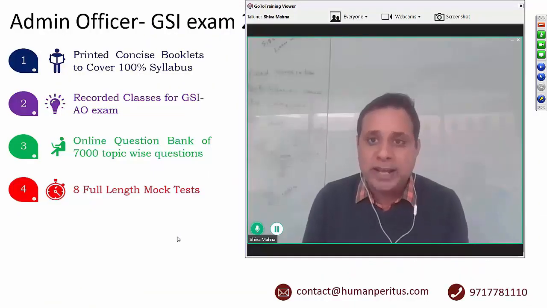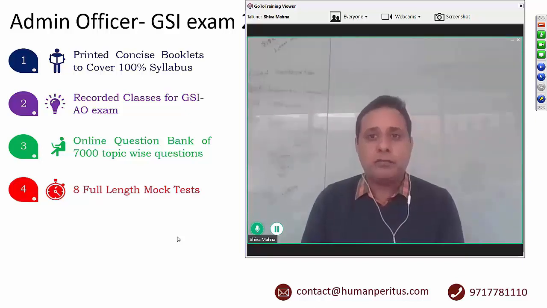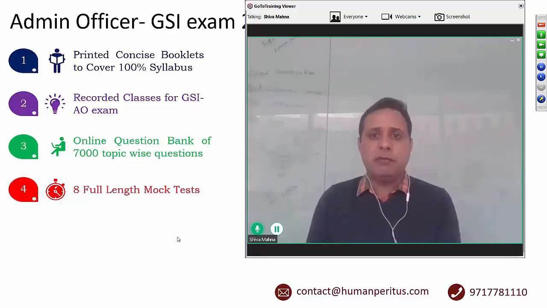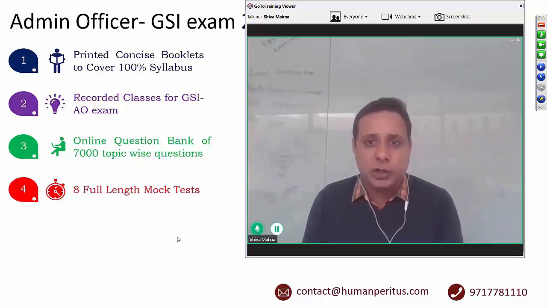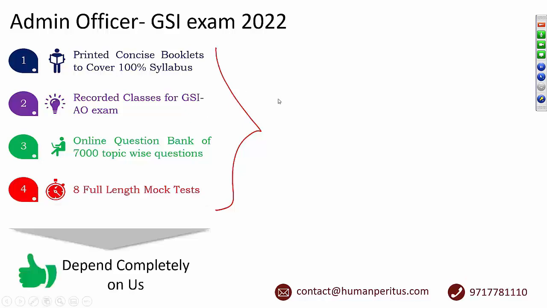Component number 4. Finally, when your entire syllabus is over, we'll make you go through 8 full-length, fresh mock test papers. These mock test papers will be computer-based, just like the actual UPSC exam. Please note that if you go through these 4 components with us, you need not touch any other book, not even previous year papers, nothing else. Just go through whatever we ask you to do and you are ready for the exam. You can completely depend upon us for your success.